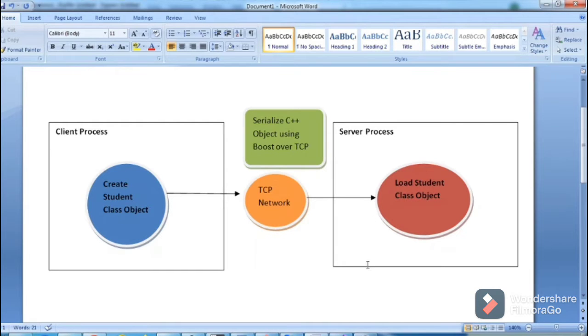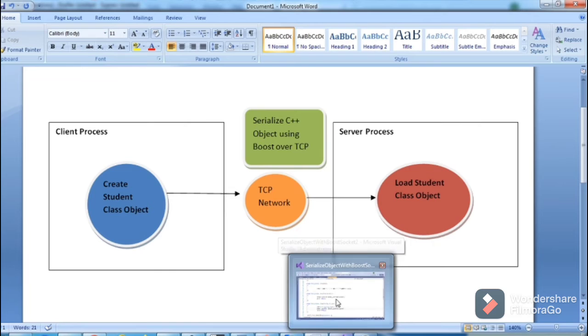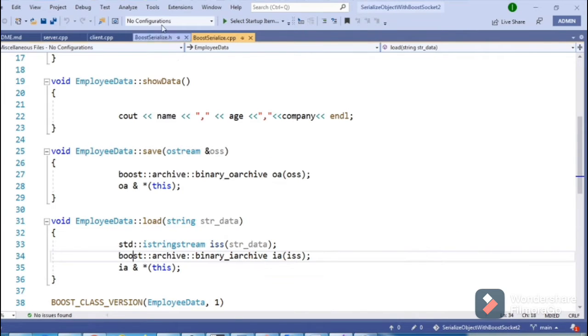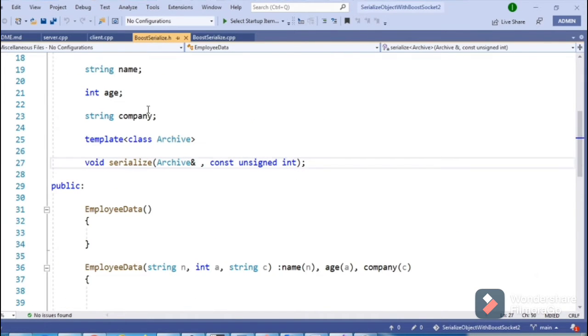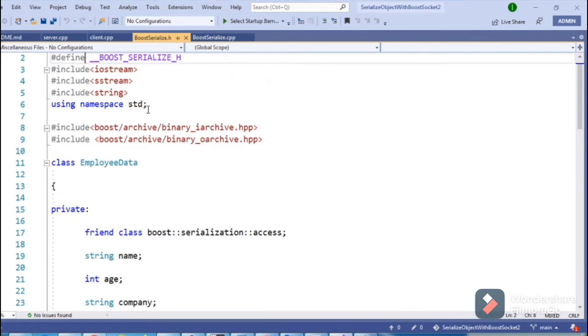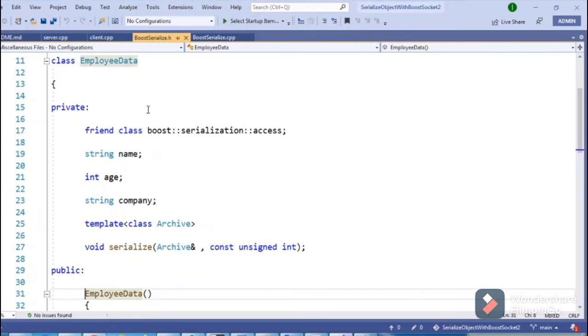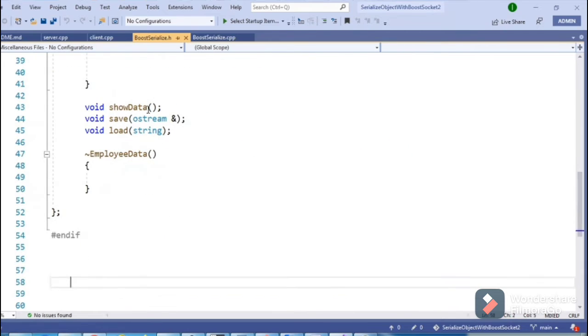Let's go back to the code to see it in detail. Here is my class name. I have shown student there, but I have used employee data, and I'm using three member variables. First is the name of the employee, second is the age, and third is the name of the company. We have some functions: showData to display the member variable details, and then save and load.